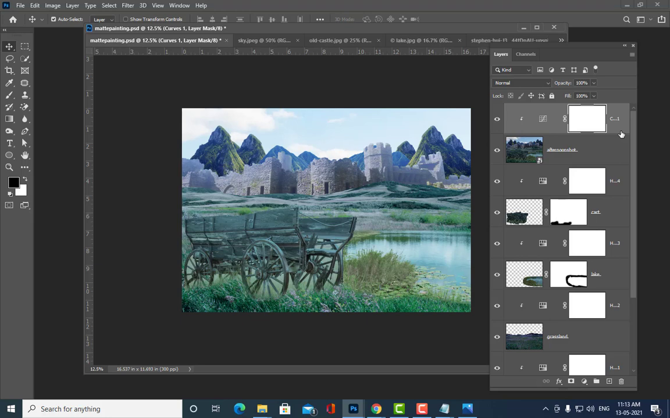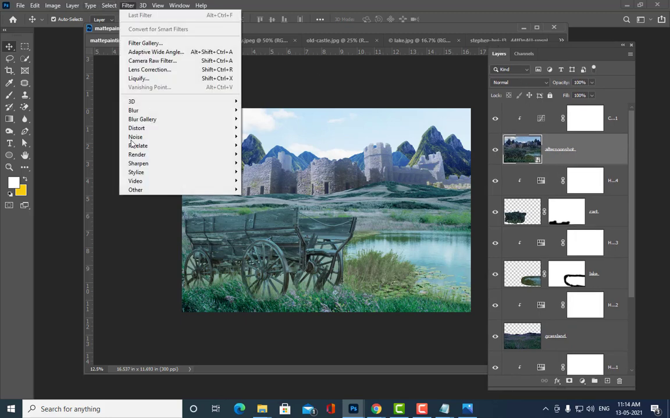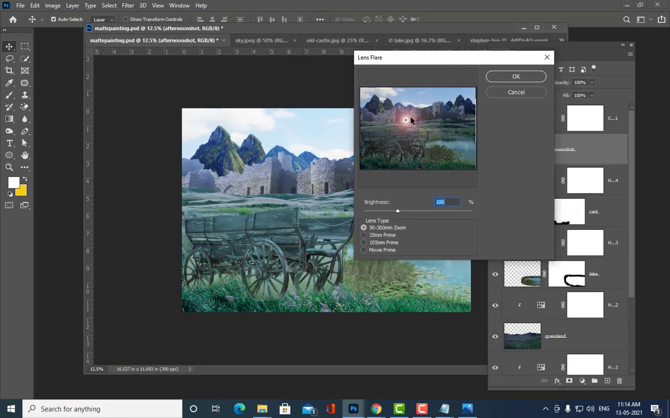Even though we have applied the brightness, we also have to see the sunlight. The sunlight should come from the top left corner, this area. So I'm going to select this, and then go to the filter, and here we have an option, Render, and here we have lens flare. Filter, Render, Lens Flare.